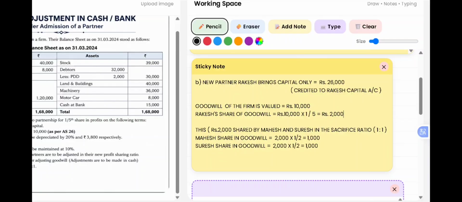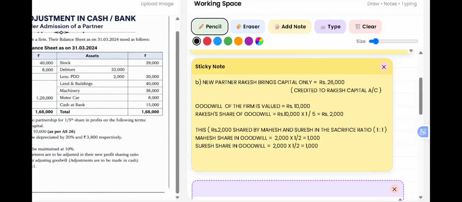Now, we have to calculate Rakesh, that is new partner's share of goodwill, that is rupees 10,000 into 1 by 5, which will be rupees 2,000. Now this rupees 2,000, which is valued on the admission of the new partner, has to be shared by Mahesh and Suresh in the ratio of 1 is to 1, that is in the sacrifice ratio.